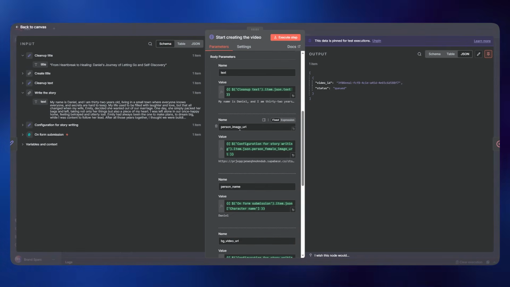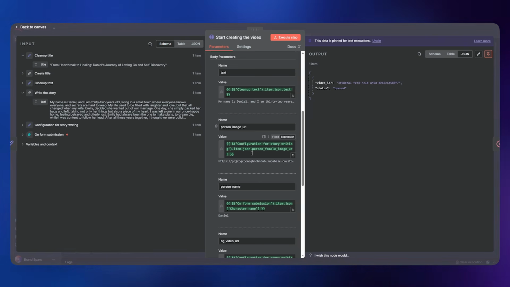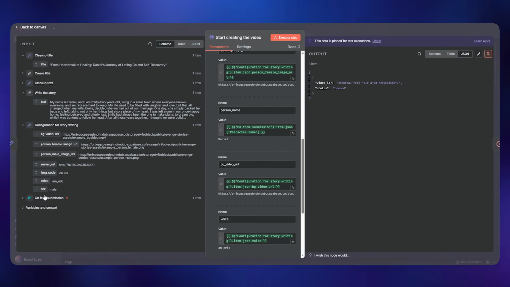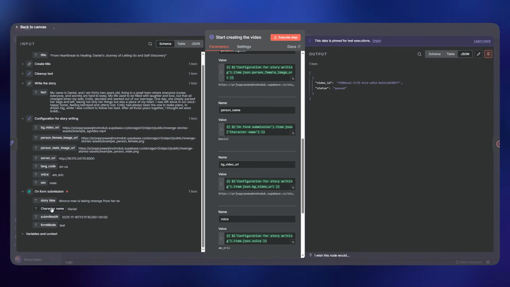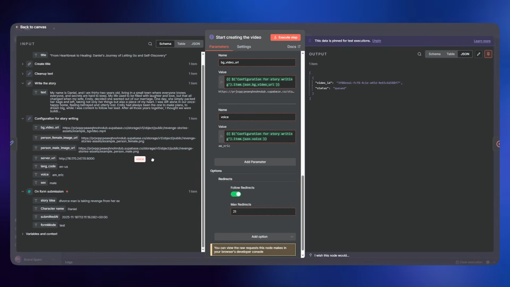And then we have the person's image URL, and here it depends on you what type you want, let's just say a person's image or a girl image or a female image. You can just simply go ahead and get that URL from here, simply drag and drop it here directly. And then we need a person's name. We already have that from the form, so just correct the character name and drag and drop it here. The background URL is going to be from this node directly, just drop it in here, and the voice is going to be exactly from this here, just drop it in here. Perfect. That's very simple.